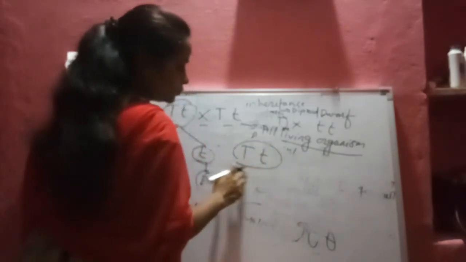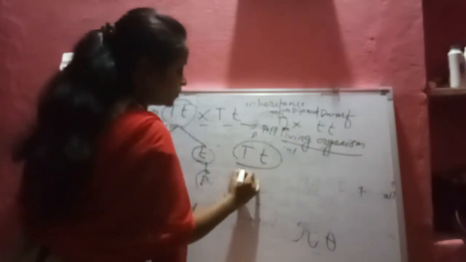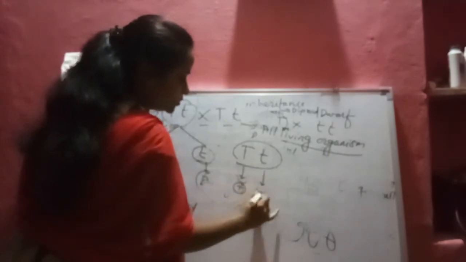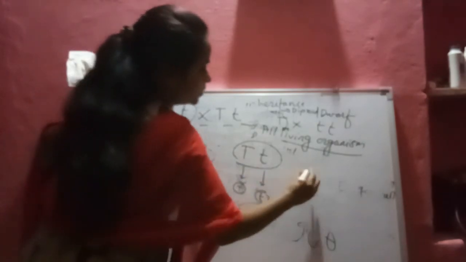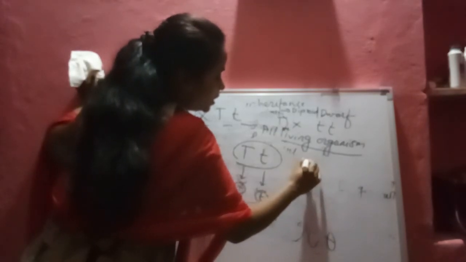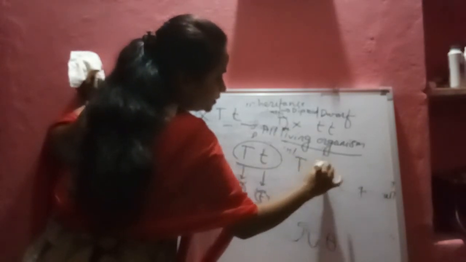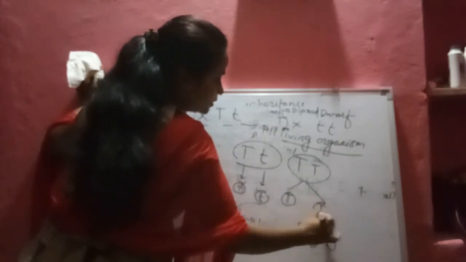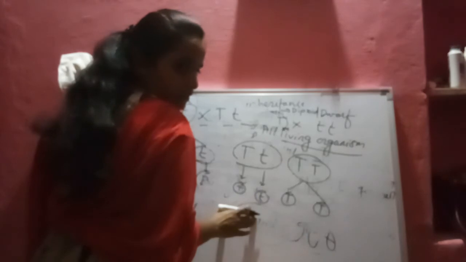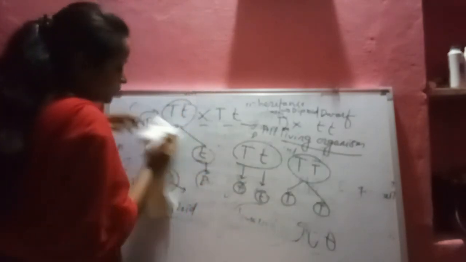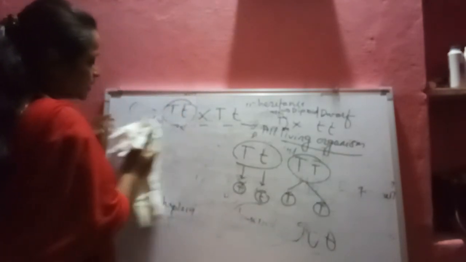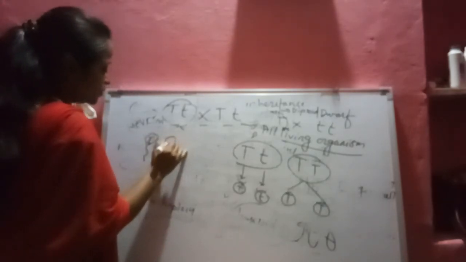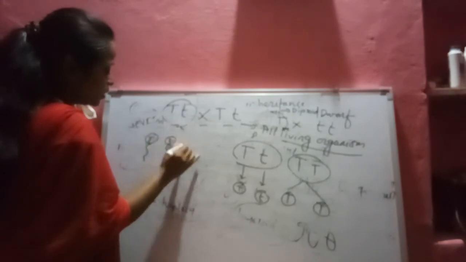When it is heterozygous in nature, one of the eggs forms the capital T and one of the eggs forms the small t, and when it is homozygous in nature, capital T, it forms the capital T, which is seen in the eggs in the female, and in the male one of the sperm forms capital T, one of the sperm has the small t.